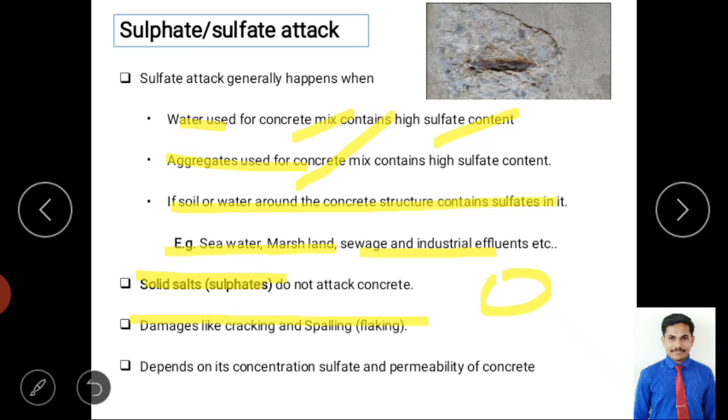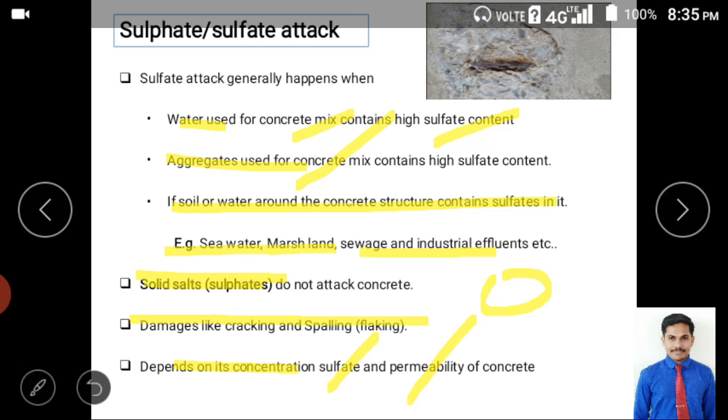So next is damage. It depends on the concentration of sulfate and permeability of the concrete. The more the permeability of concrete, the more passage of water, which causes more sulfate attack. If it is less permeability, there will be less sulfate attack. Similarly, if the concentration of sulfate is more, then more attack will be there. If it is less surface sulfate content, then less, right? So it depends on the concentration of sulfate and the permeability of concrete.